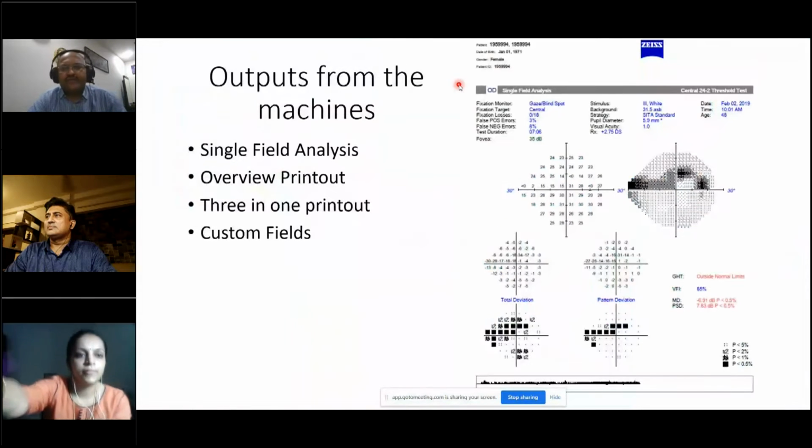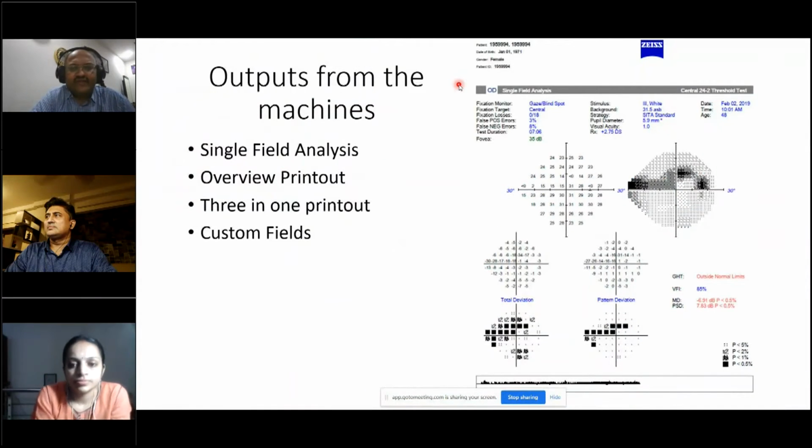So the outputs from the visual field machine, especially the Humphrey's, you have the following: the single field analysis, the overview printout, the 3-in-1 printout, and then you have custom fields. This is how a single field analysis looks. It has an area where you have the basic information, and then you have the reliability indices, which are to the left and top of the field.